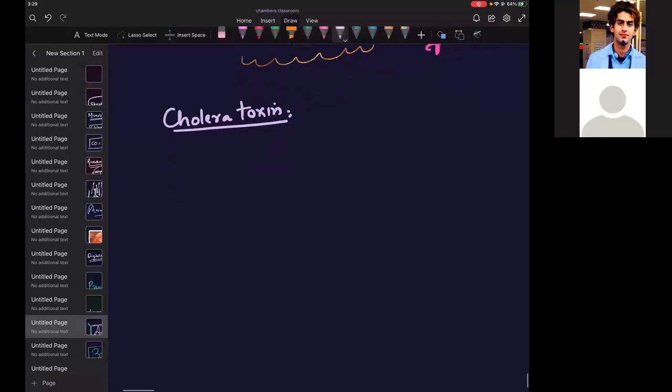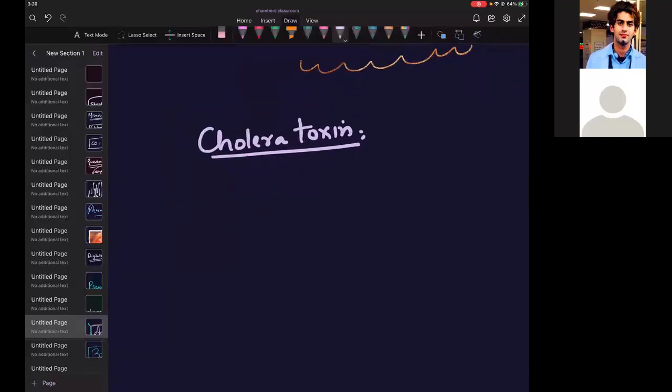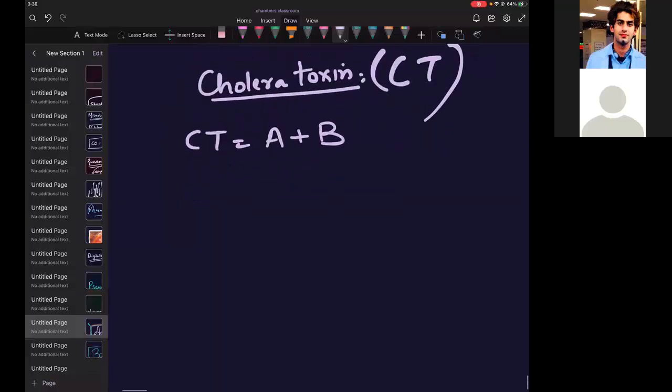So cholera toxin is basically made up of two fragments. Always write CT is equal to A plus B whenever you forget anything. A plus B is equal to CT, not CT scan. A plus B is equal to cholera toxin. There is a way to make yourself understand, then you can know orientation is important. It has two fragments. These are peptide in nature.